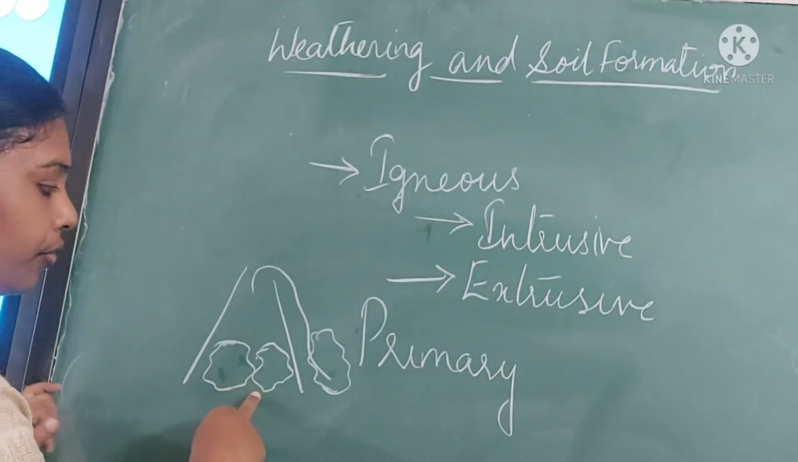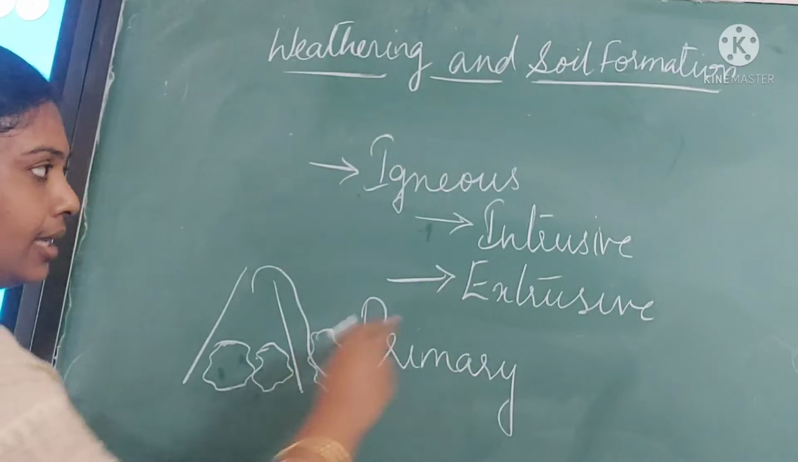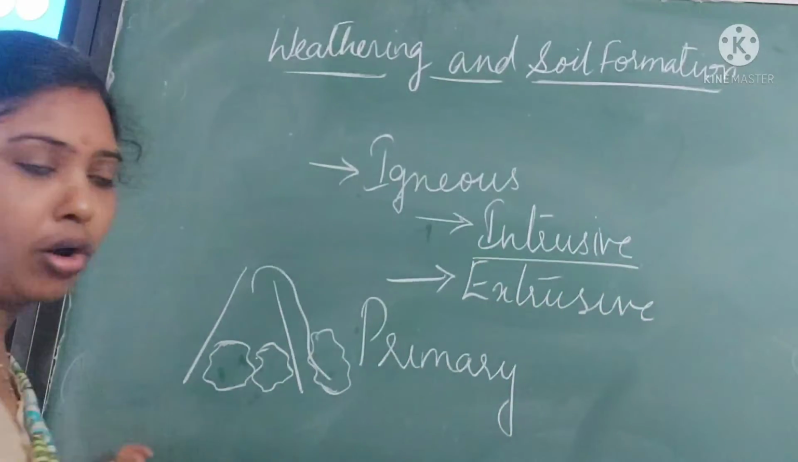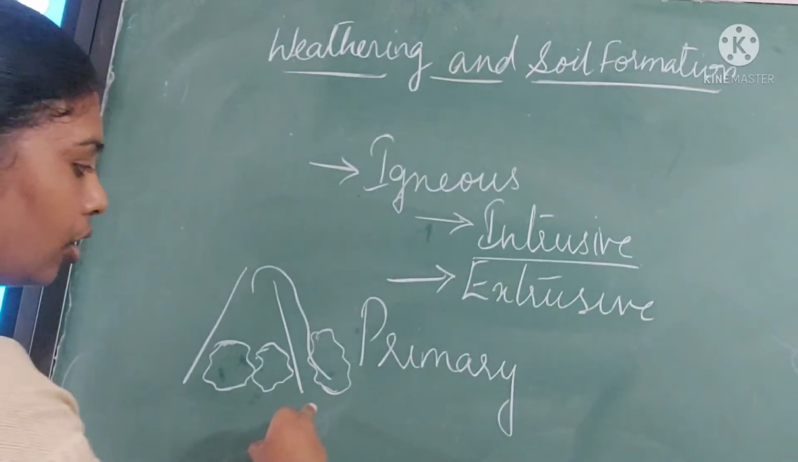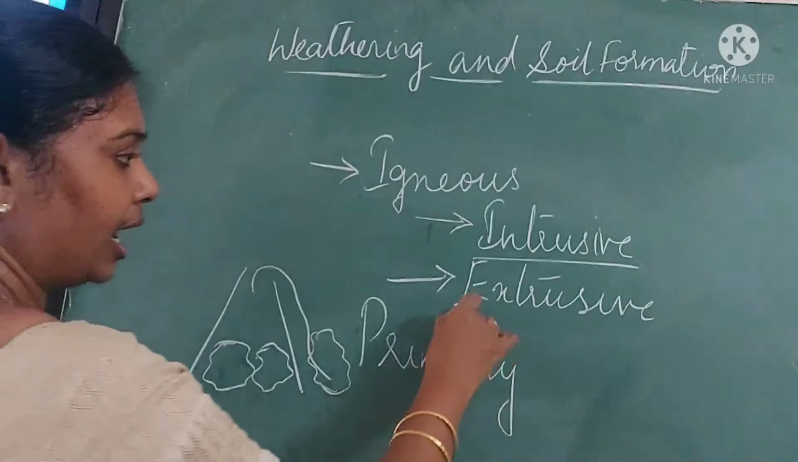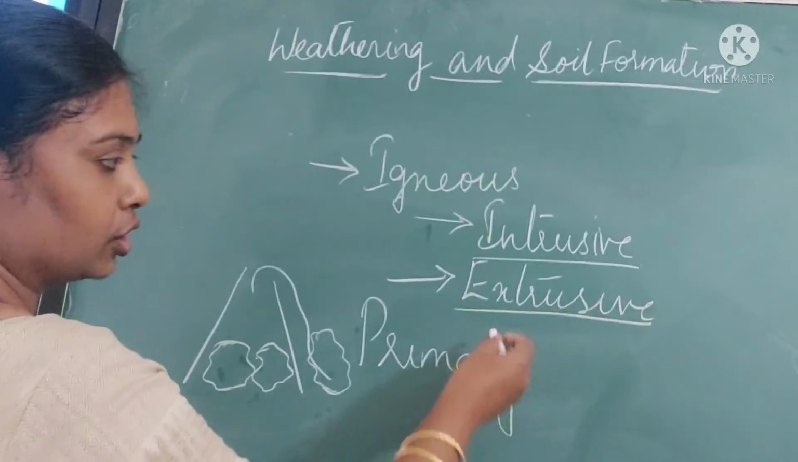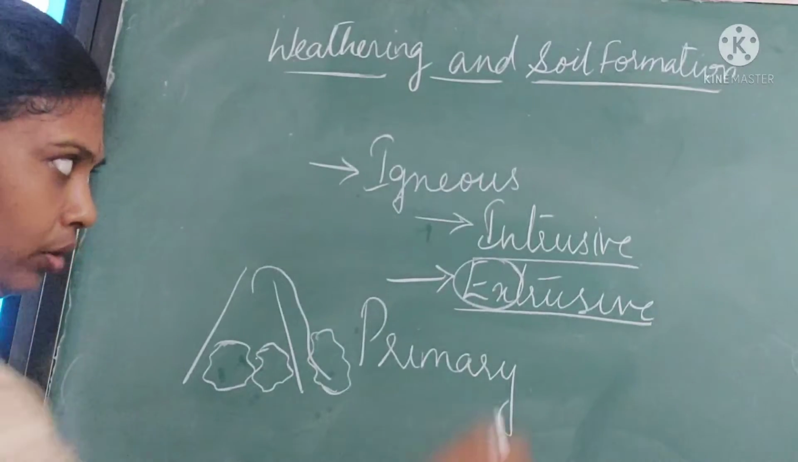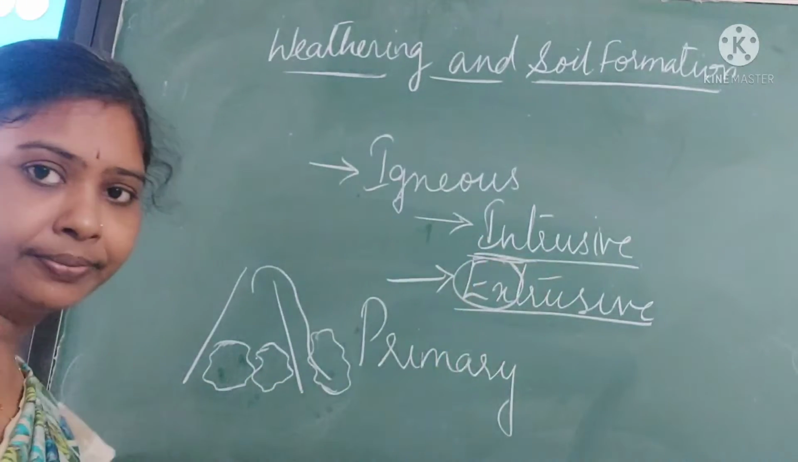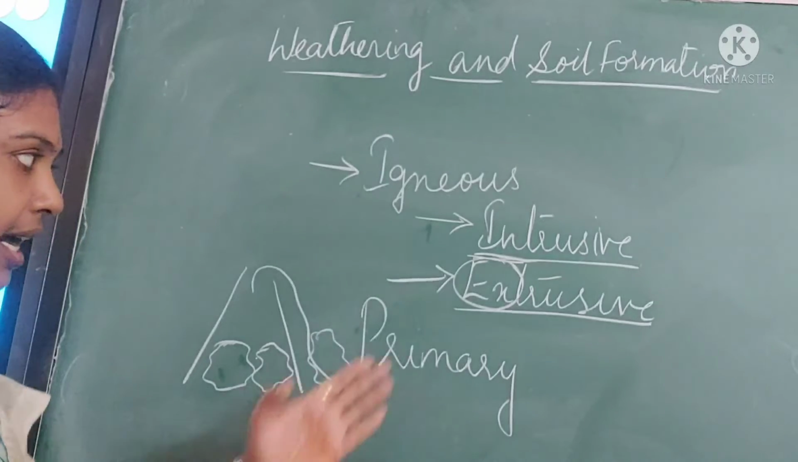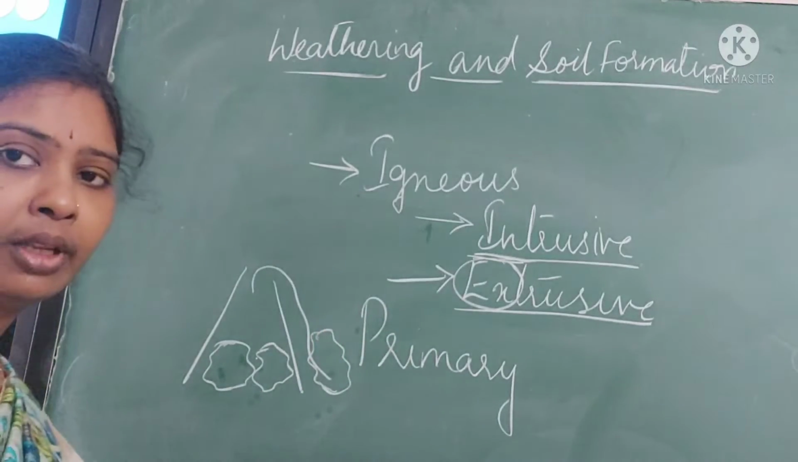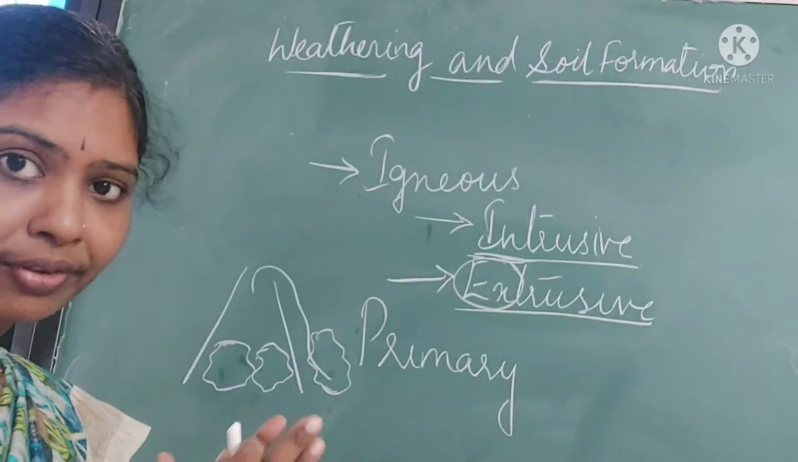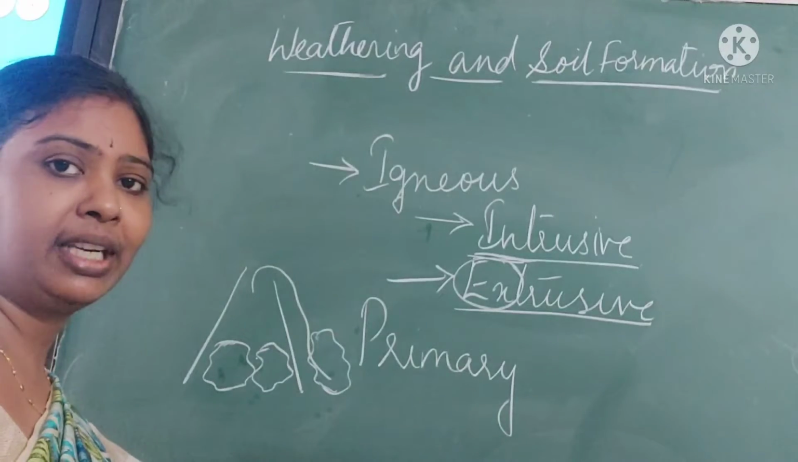The rocks which form inside are known as intrusive igneous rocks, whereas the rocks which form outside are known as extrusive igneous rocks. Ex means out. In means inside and ex means outside. And the characteristics of intrusive igneous rocks and extrusive igneous rocks differ.